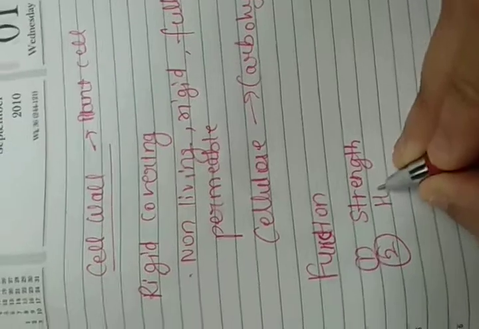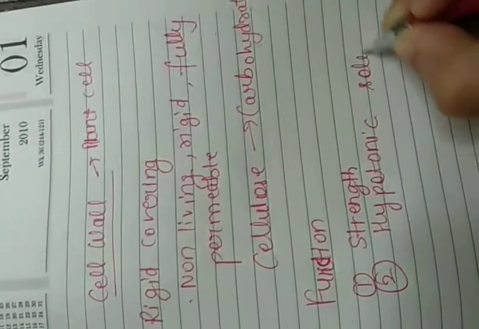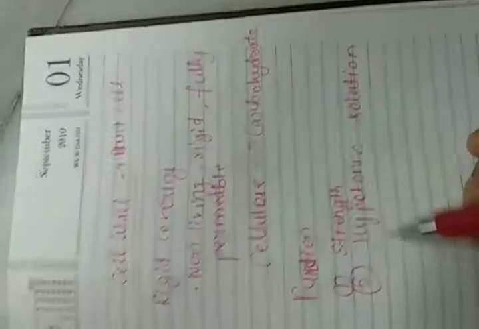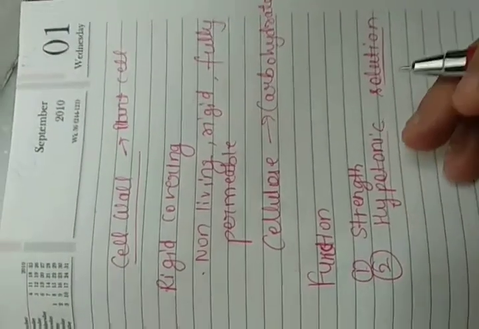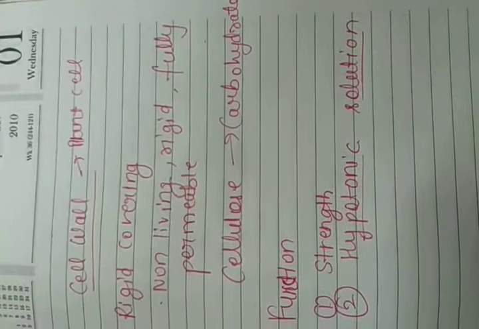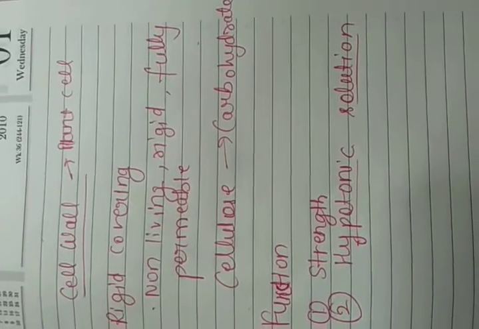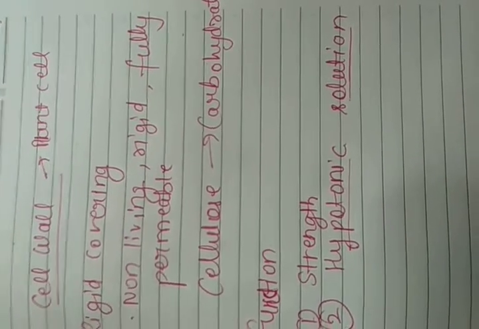Now, hypotonic solution: it prevents bursting of the cell in hypotonic solution. That means the concentration of water is less inside the cell and more outside. So what will happen? The water will move from outside to inside, so the cell starts swelling up. As a result, if the cell swells too much, it can break.